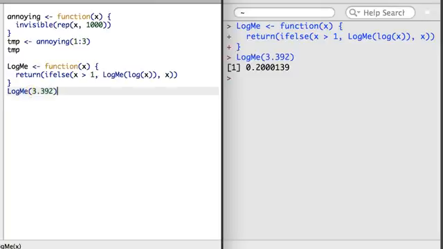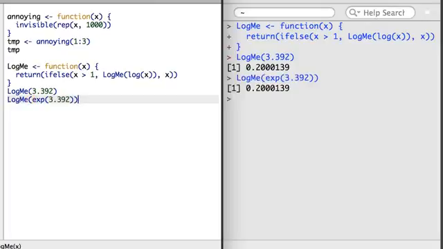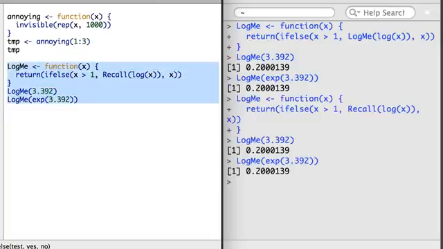The way the code is written works, but what if I happen to change the function's name? I would still want the function to call itself. To make sure it does, I should use the function called recall, which automatically calls the function it's in. In general, using recall is the preferred way to build recursive functions in R.